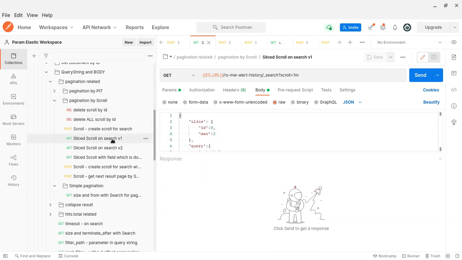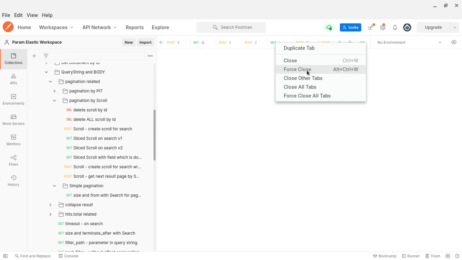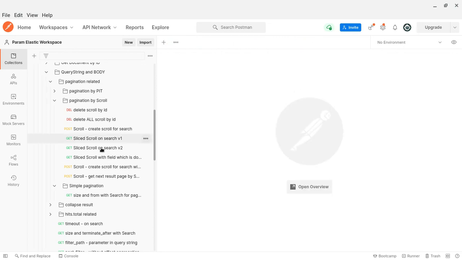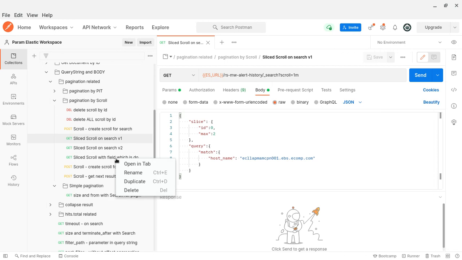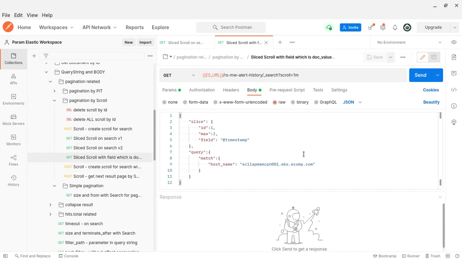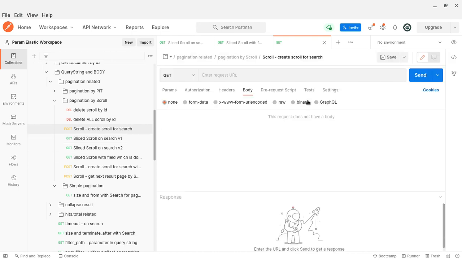Let me open the scroll search slide. I don't know, my Postman is giving problems. I don't know exactly what the problem is. I'll open it again in a new tab. These are slides. Let me open this one. Okay, it is slides. Scroll based on search.